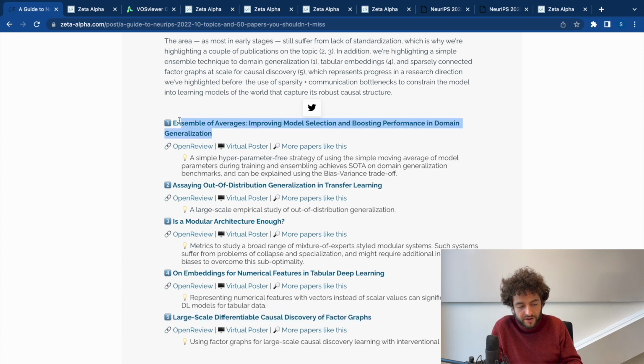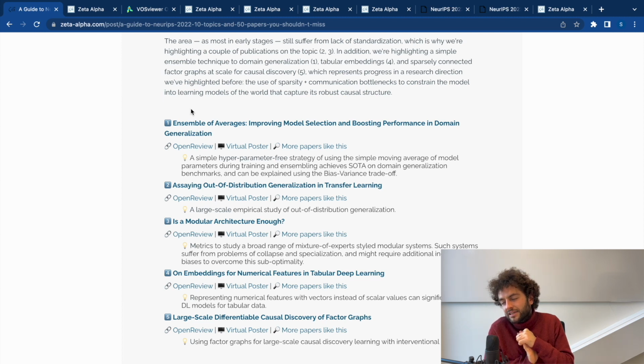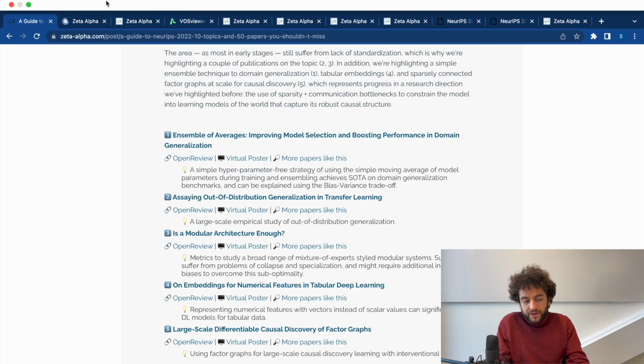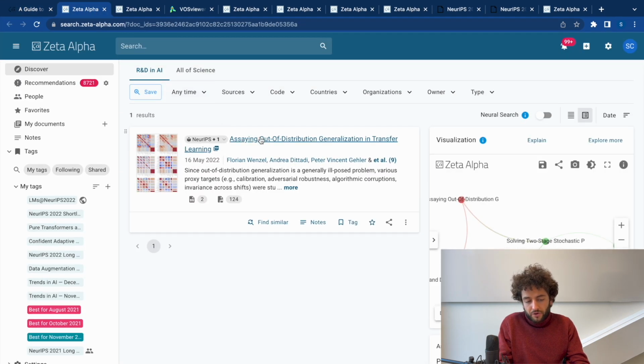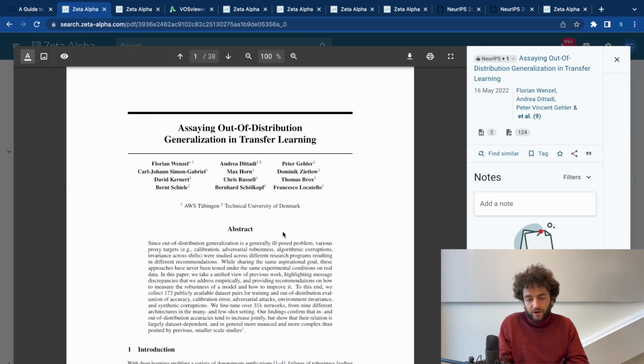We have this very interesting paper which looks at how just averaging models boosts performance in domain generalization, which is one of those papers that proposes a pretty simple thing that shouldn't work so well but works annoyingly well. This paper is really good. It's a sort of overview, or you could say a survey, of the space of out-of-distribution generalization. Like I said, lacking standardization.